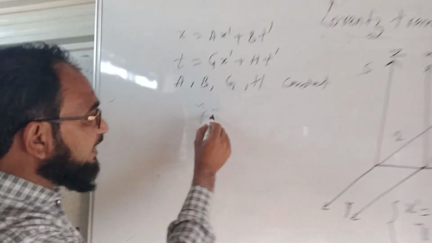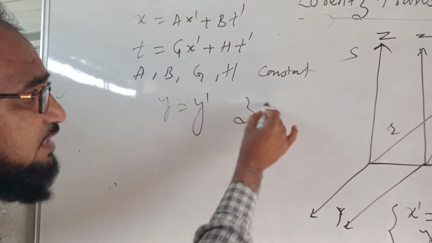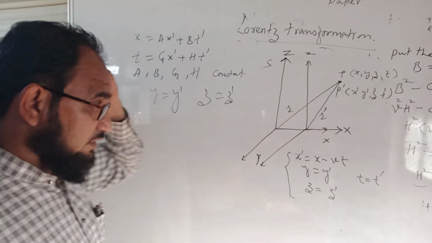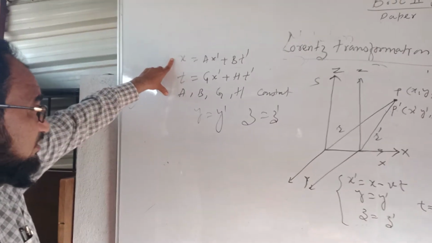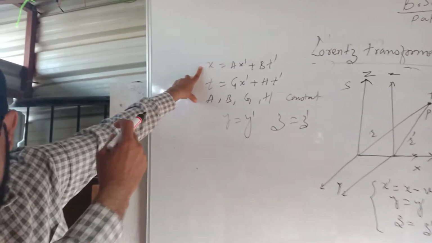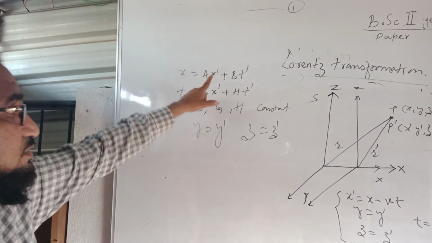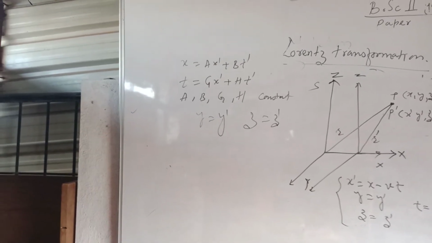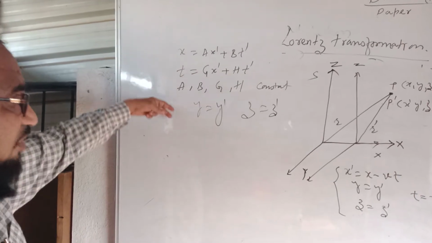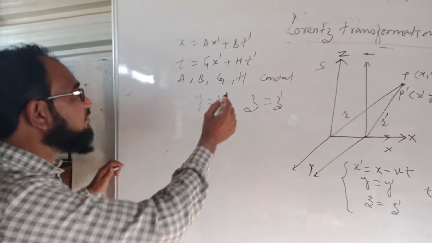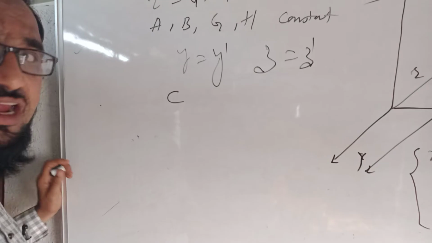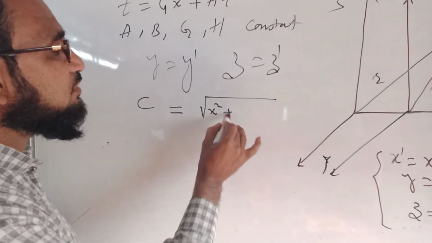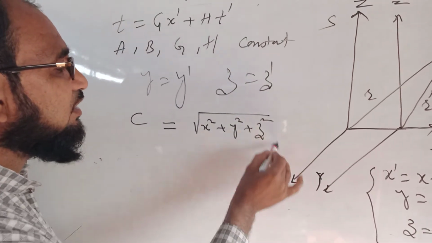While y is equal to y dash, because both the axes are parallel, and z is equal to z dash. Now in these transformations, x is equal to a x dash plus b t dash, and t is equal to g x dash plus h t dash. In both the frames of reference, the velocity of light will remain the same. c is the velocity of light, and this c can be written as root over x square plus y square plus z square, upon t.